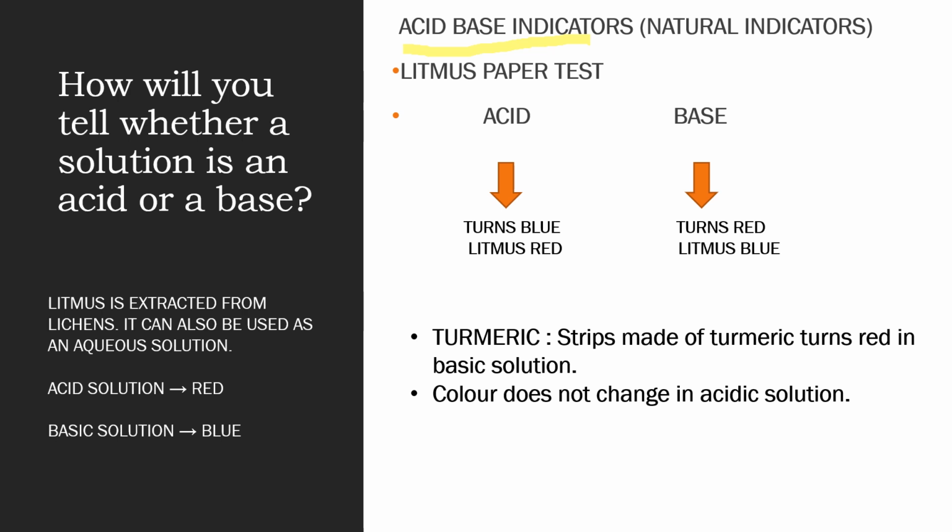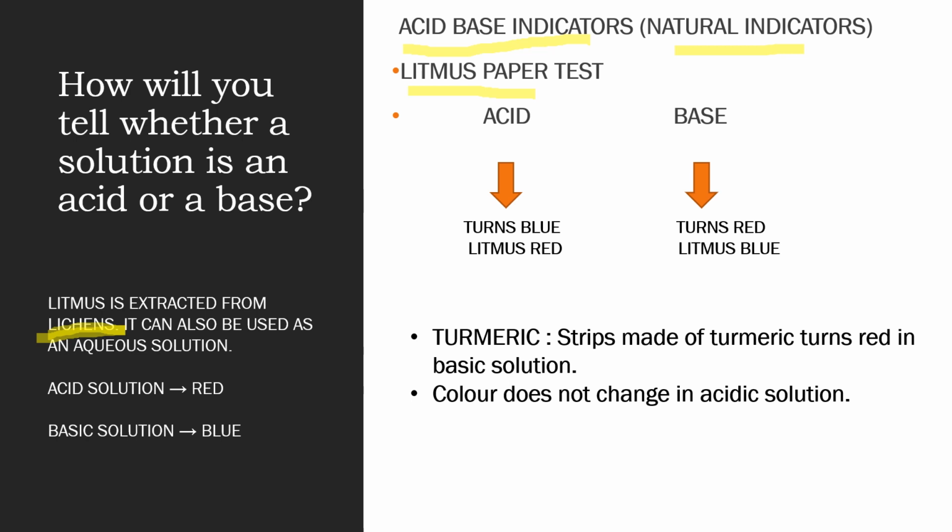So let's first start with natural indicators. The indicators that are obtained from natural sources are known as natural indicators. The first and oldest example is litmus paper. This litmus is extracted from lichens, and that is why it is a natural indicator.